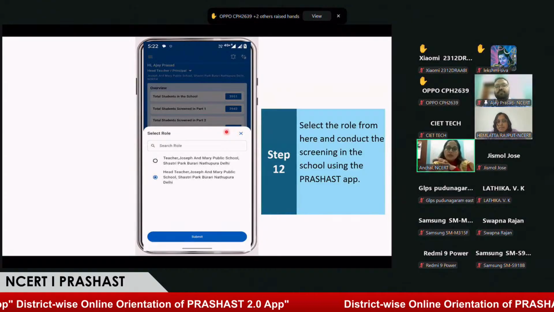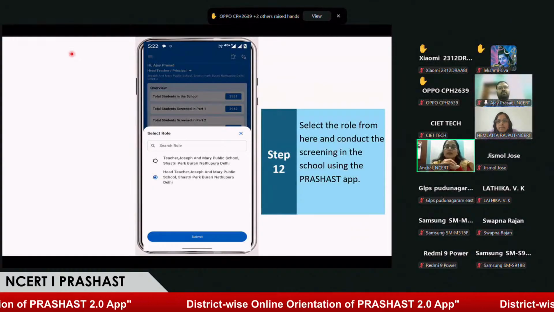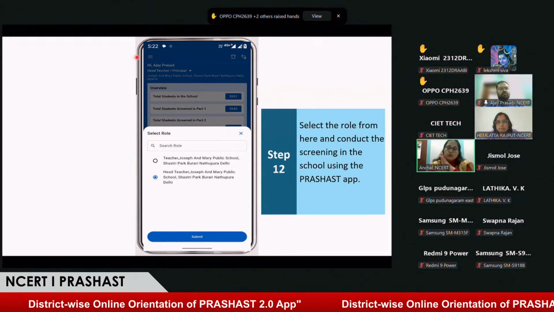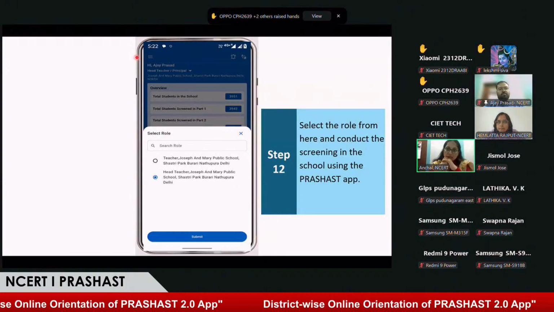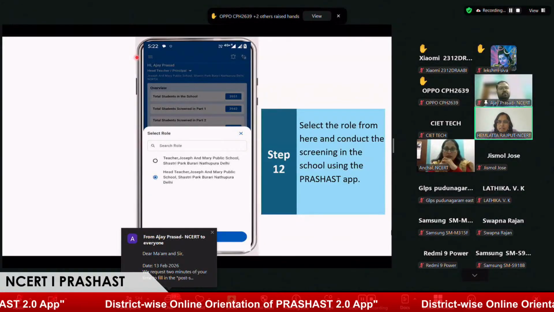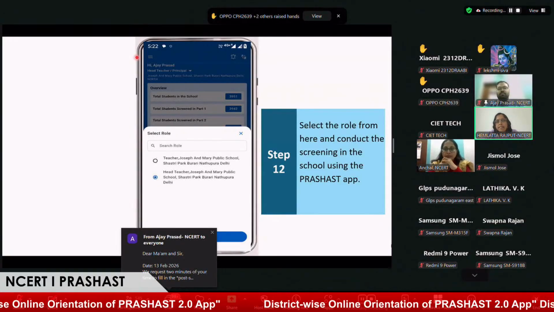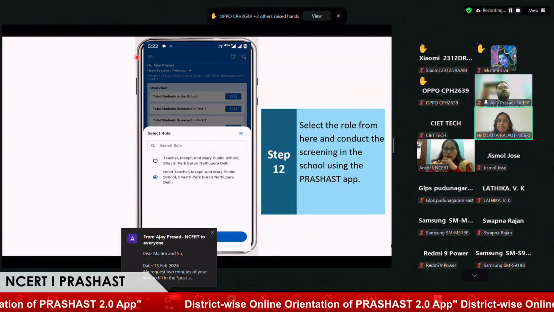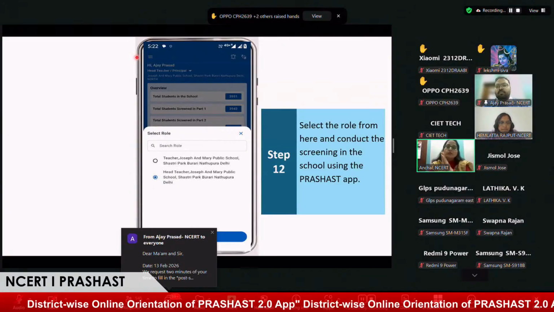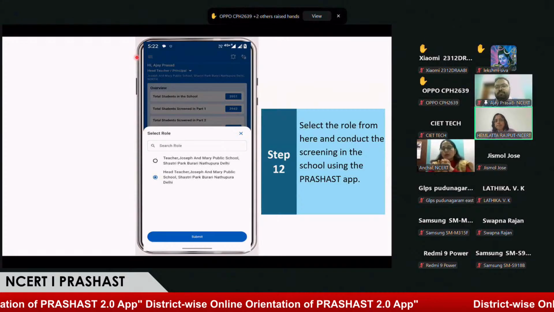So, ma'am, it is very easy. Even a person who is working as a teacher in the school and doesn't have a headmaster, to manage the school, he or she needs to register himself as a headmaster first, and then select themselves in Manage Teacher and enter their PRASHAST account number. You yourself have to select yourself as a teacher. So first they need to register as a headmaster, then they can manage themselves as a teacher also. Thank you so much, Hemlatta ma'am.